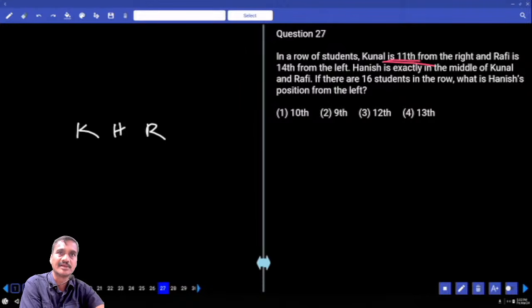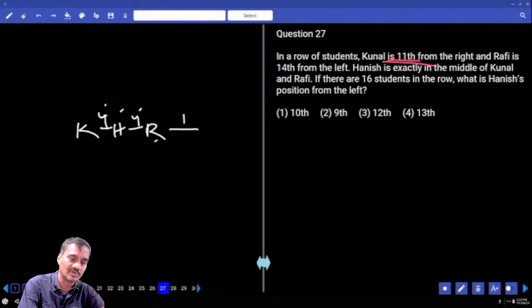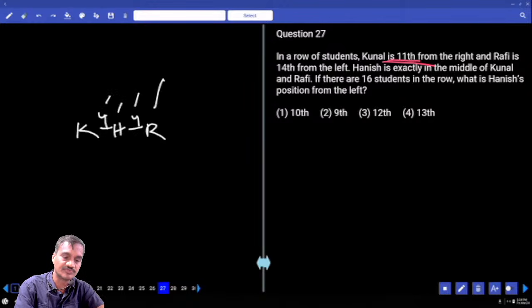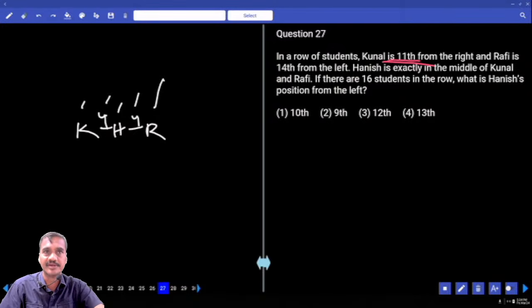Then if you take 9 members here, then what does 9 give, tell me. This is 4 and 4, 9. And 9 persons were there, and Kunal is 11th from the right hand side. 1 plus 1, 2, plus 4, 6, 7, plus 4, 11. Is that right? No, what is the position of Kunal? Kunal is 11th from the right hand. 11th from the right hand, then now 1 plus 4, 5 plus 1, 6 plus 4, 10 plus 1, 11. Is it correct?